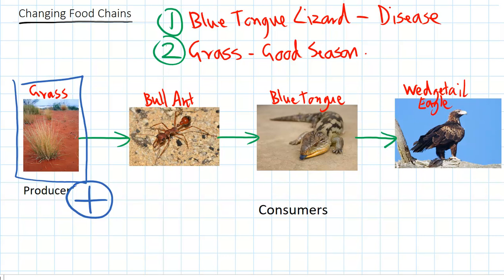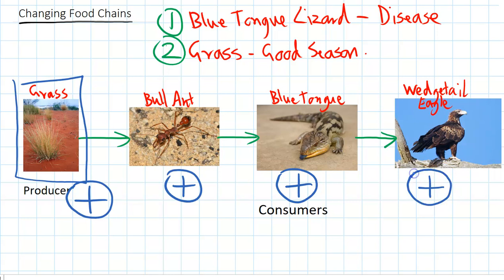And if there's more grass, then there's more bull ants because there's more food for them. If there's more bull ants around, then there's more food for the blue-tongues, so they'll increase. And then there's more food for the eagles. So in that situation, every single species will increase in numbers.